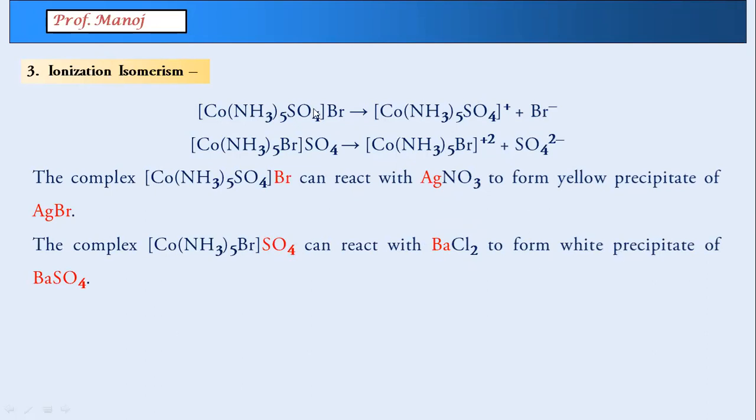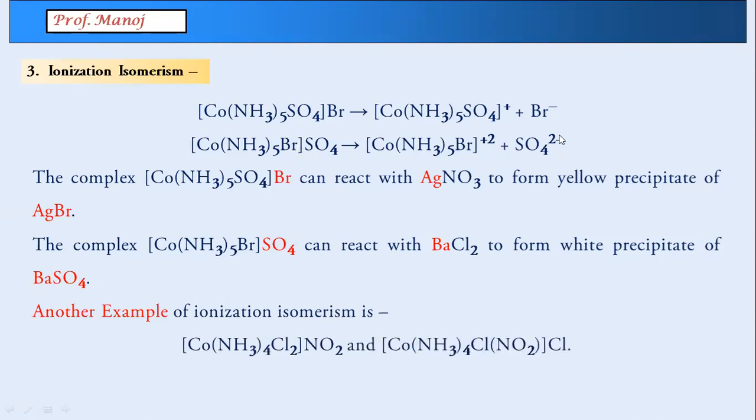So when the first compound is given and you try with BaCl2, you will not get any reaction. This will only work for sulfate. So for every anion, you have a particular laboratory test. That test will differentiate between the two ionization isomers.